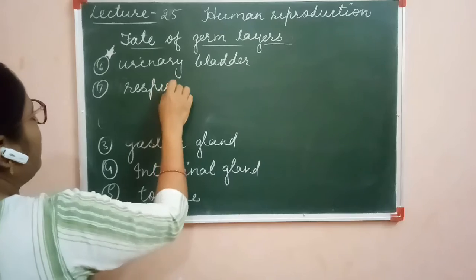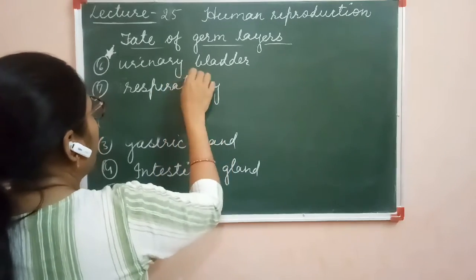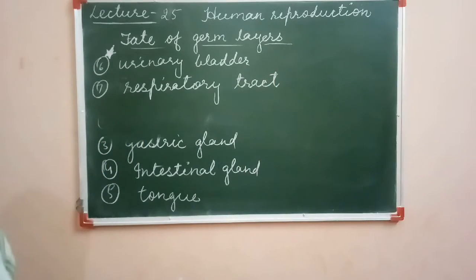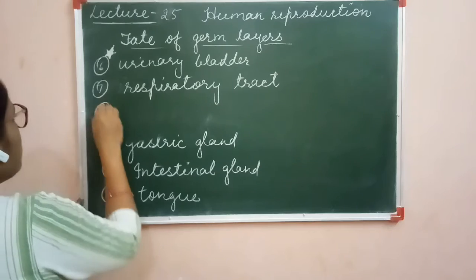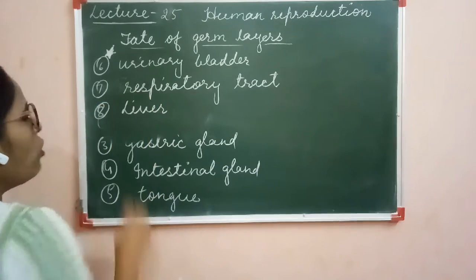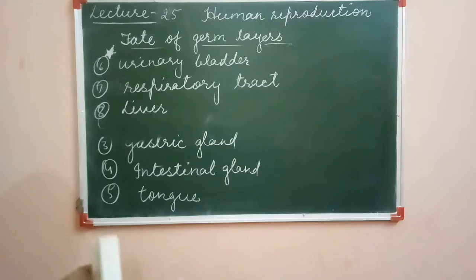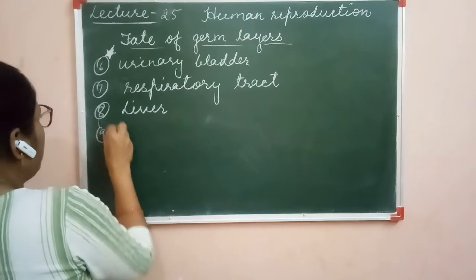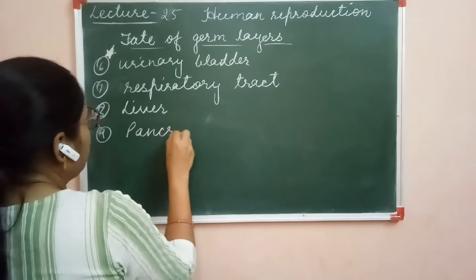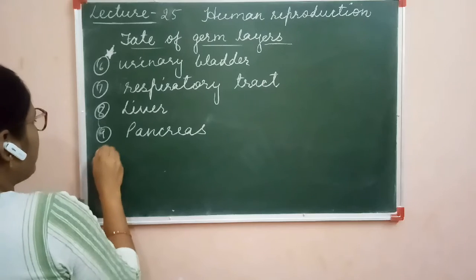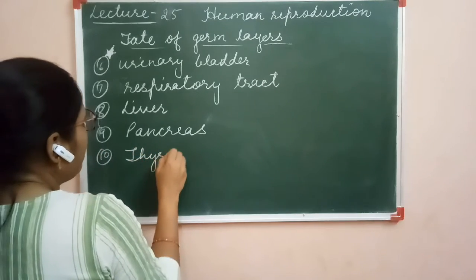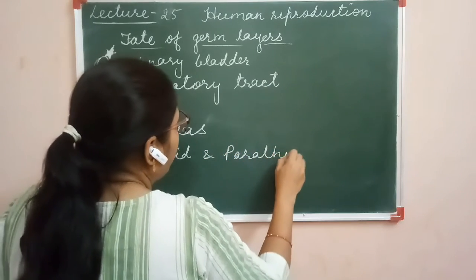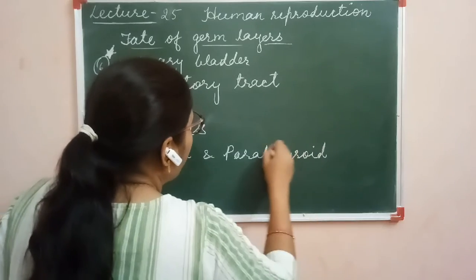Respiratory tract is also endodermal in origin, and the rest of the respiratory system is mesodermal in origin. Liver is also endodermal in origin. Pancreas, the next organ, is also endodermal in origin. Next is the thyroid gland, and the parathyroid gland is also endodermal in origin.